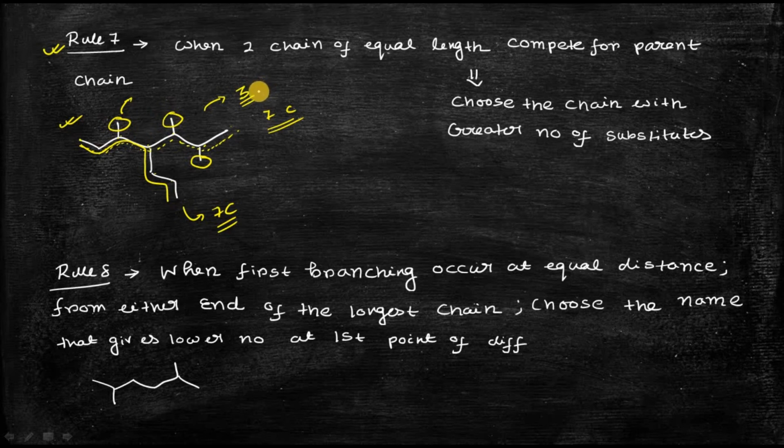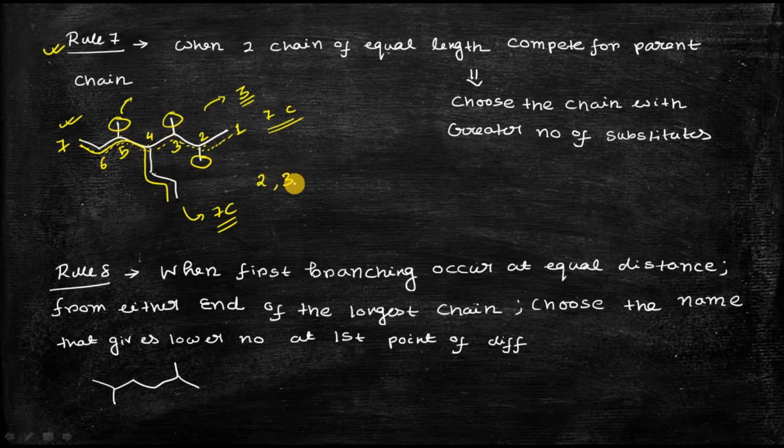Okay, so you have to do the numbering like this: 1 2 3 4 5 6 7. The numbering will be done in such a way that the substituents get the lower order of numbers. You can see that at position 2 there is a methyl group, at position 3 there is also a methyl group, and at position 5 there is also a methyl group.